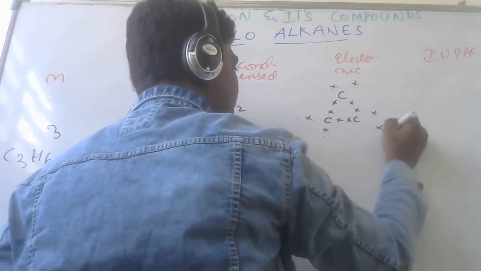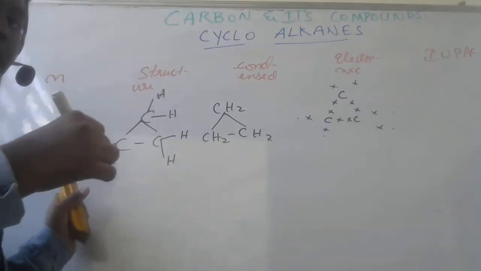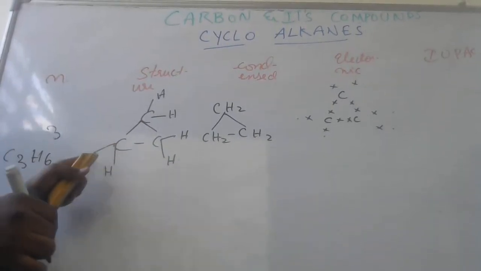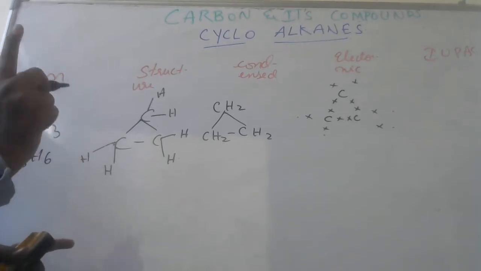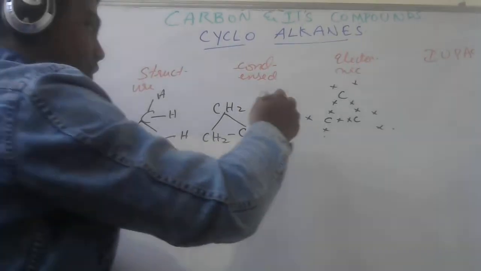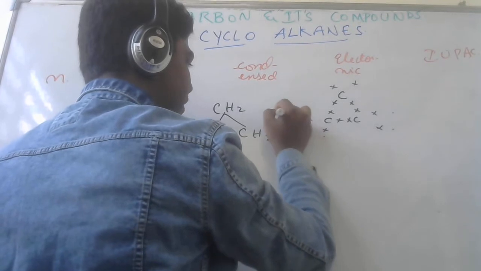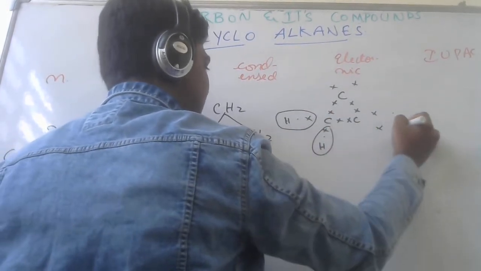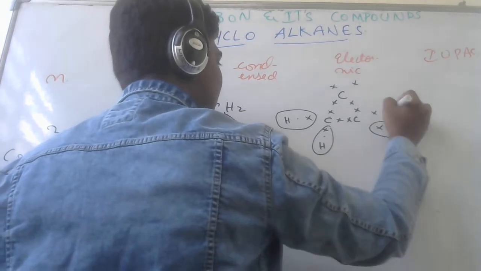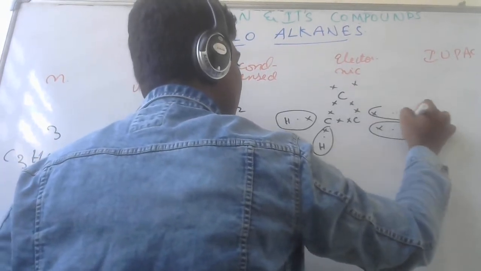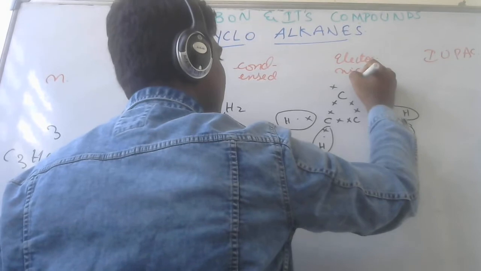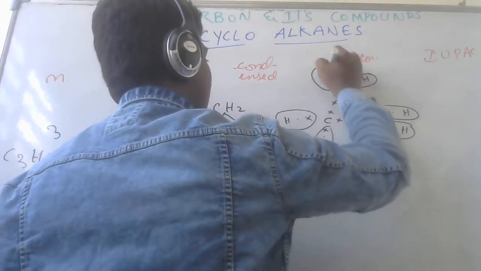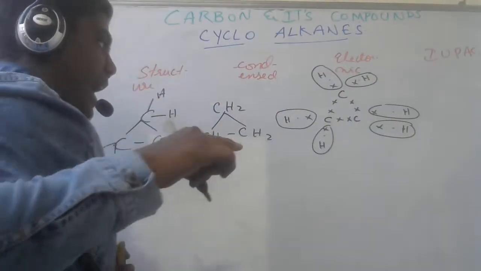And then putting the hydrogens, because if you see from the structural formula, if there is one bond between carbon and hydrogen, it should have 2 electrons, one from carbon and one from hydrogen. So this is from carbon, this is from hydrogen. This bond is satisfied, and so on for each bond, with 2 electrons for each hydrogen atom.